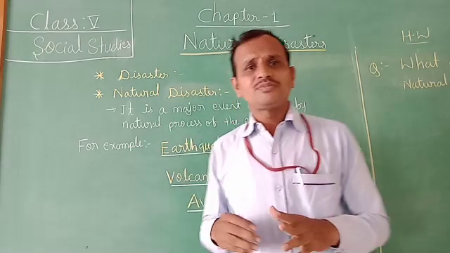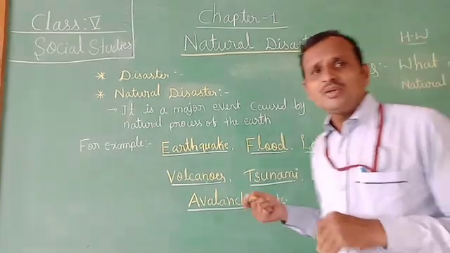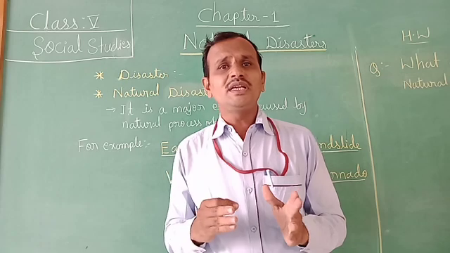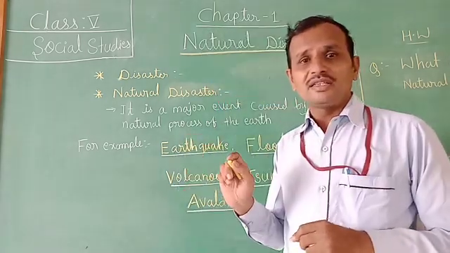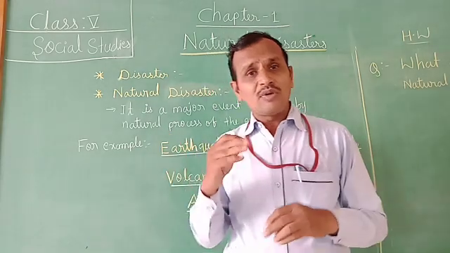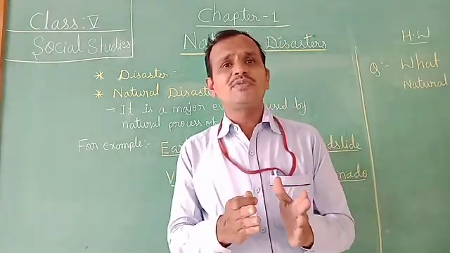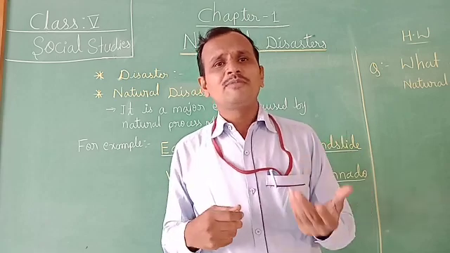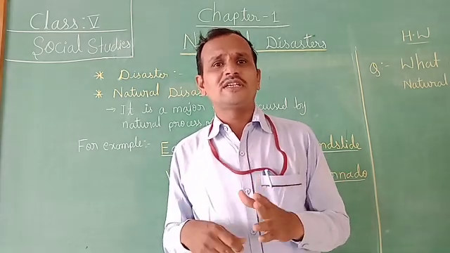And next one is tornado. So what is a tornado? A tornado is nothing but, children, a powerful or violent rotating column of air. So air is rotating like this. The air is rotating, powerful, and causes much suffering to people's lives. So that is a tornado, children. We will discuss each natural disaster in detail in the next class.